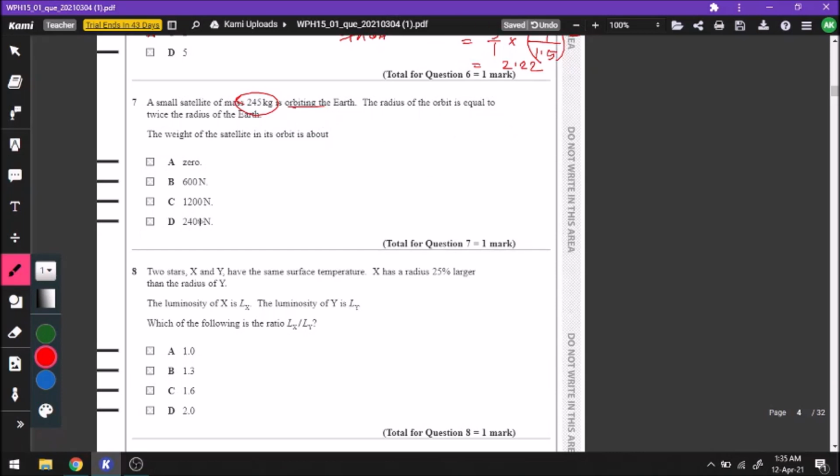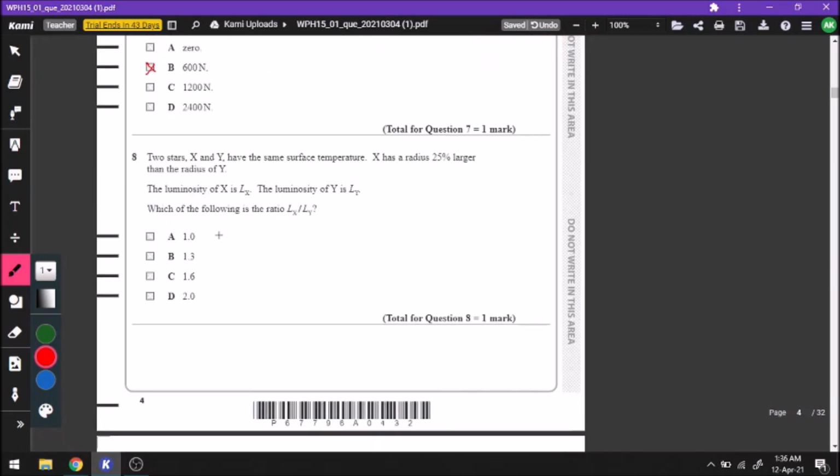B could be the right answer because it is somewhere in between. C cannot be the correct answer because this is the weight somewhere between the orbit height and the Earth's surface. So C cannot be the right answer. And D can't be the right answer because D is the weight on the Earth's surface itself. So D cannot be the right answer. B is the only right answer.